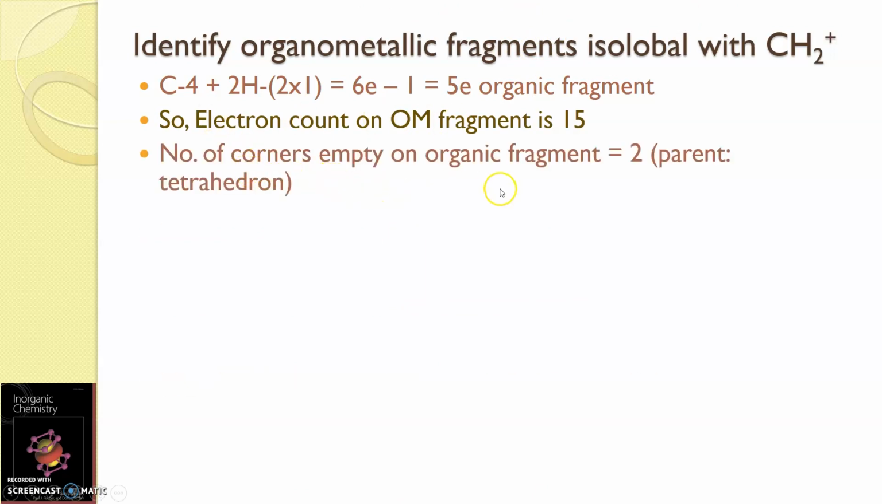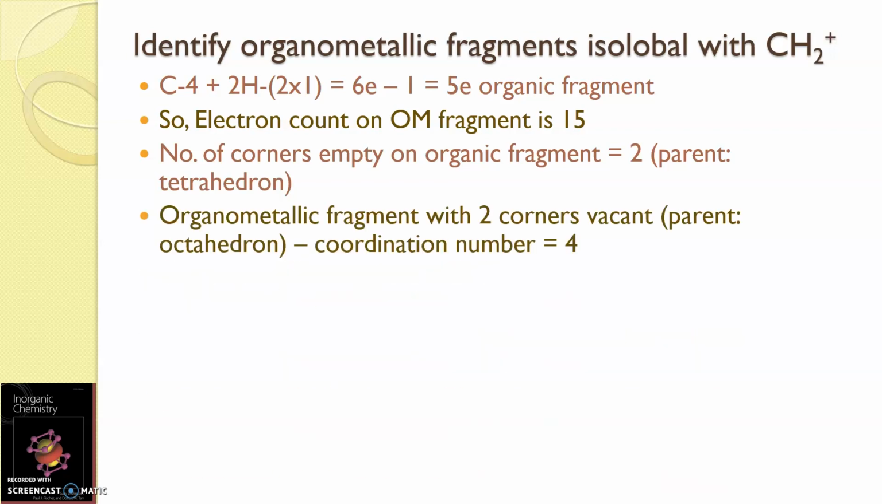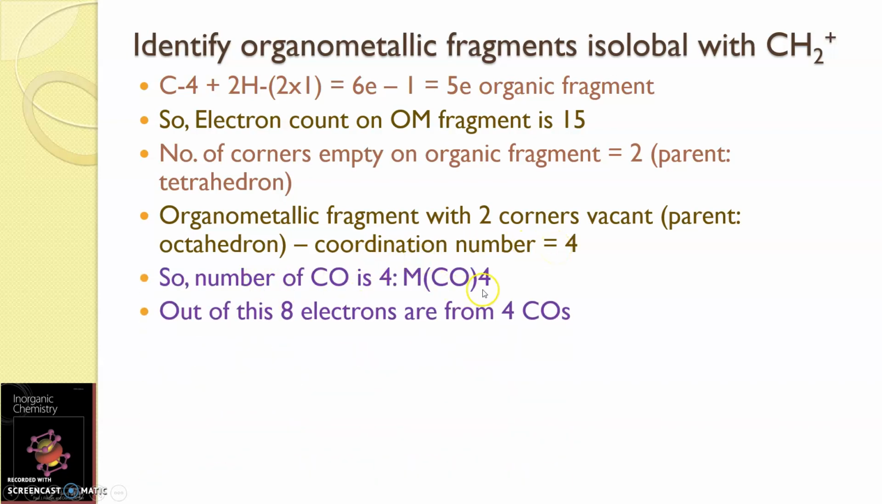The second observation is how many corners are empty on the organic fragment. On the organic fragment, when I consider CH2, it is from CH4. That means two hydrogens, or two corners, are lost. So I have to consider the two corners vacant from the octahedron. So the octahedron has coordination number 6, and in the organometallic fragment, the coordination number is going to be 4. If the coordination number is 4, then the number of carbonyl groups is fixed. So there should definitely be 4 carbonyl groups present.